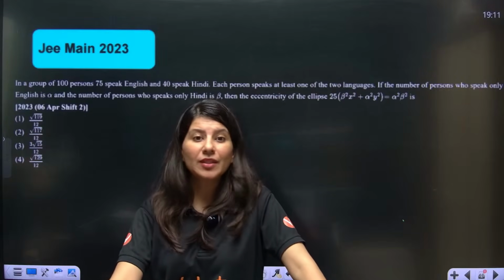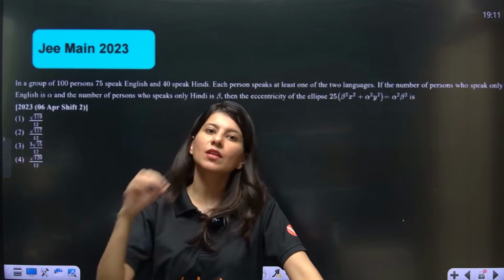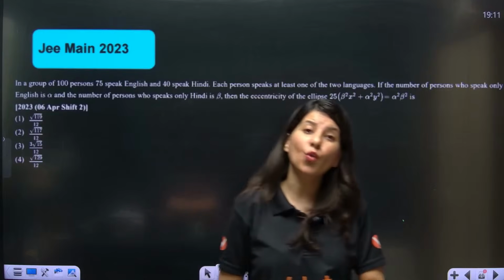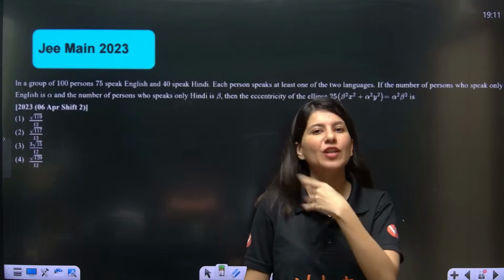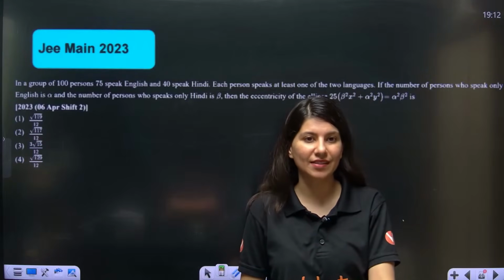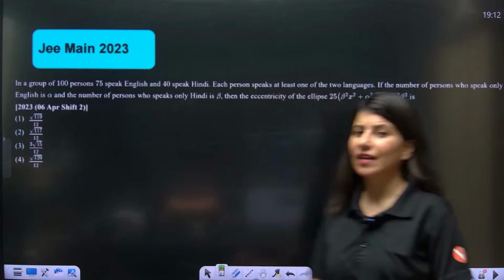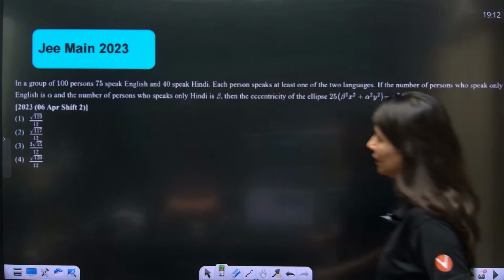If you are able to do it with the help of a Venn diagram, then no matter what question they ask, you don't need a formula for anything. You can create your own formulas. So let's start doing the next question.